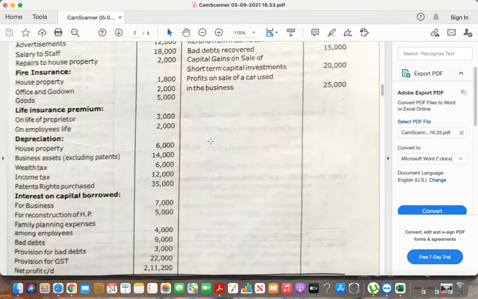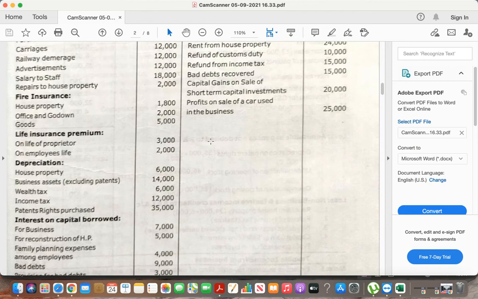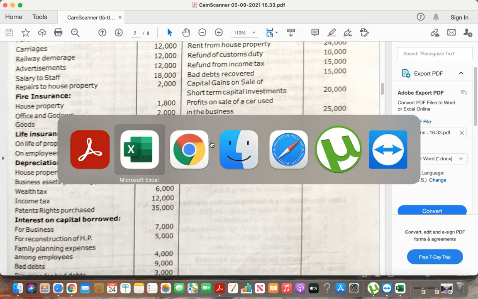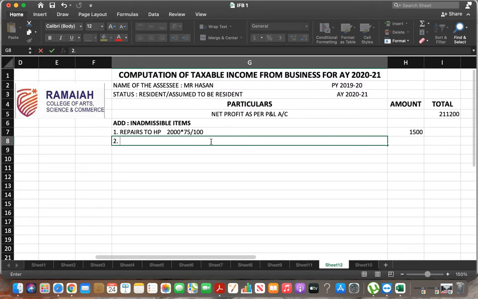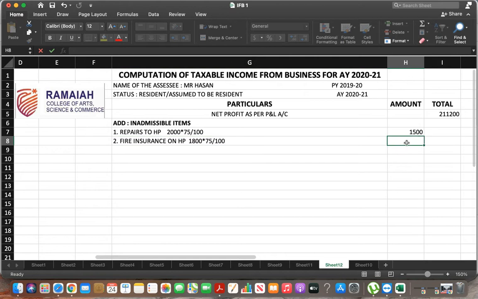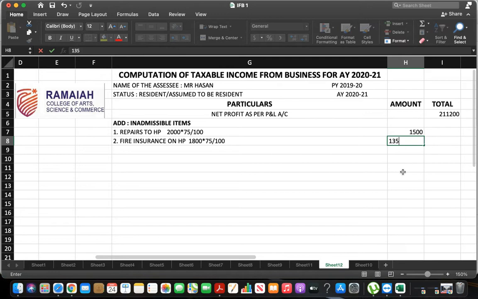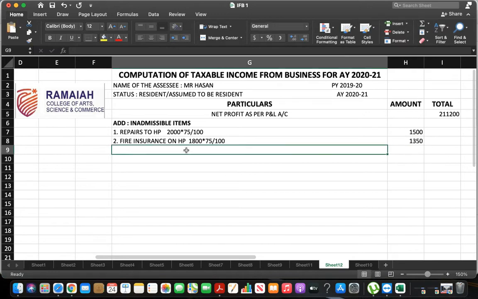Next, fire insurance. The first one is on house property. Again, how much portion will you consider? Fire insurance on house property: 1800 into 75 divided by 100. Could you please tell me the value? 1350. Okay.